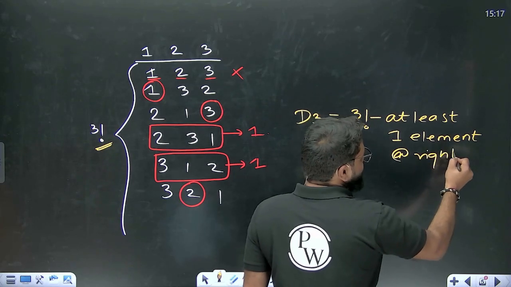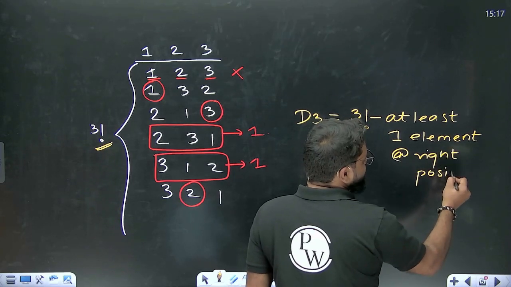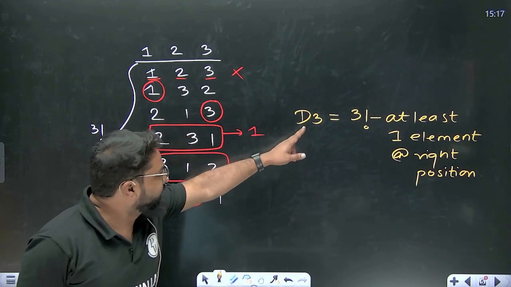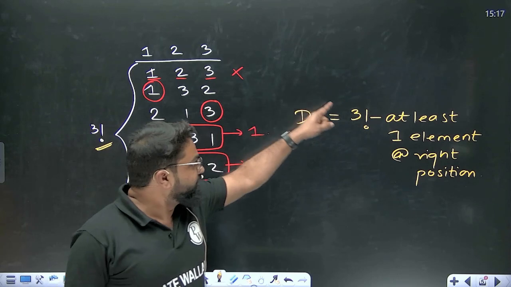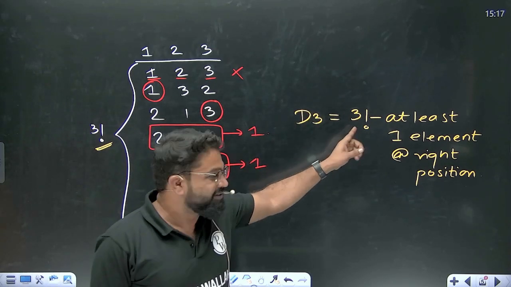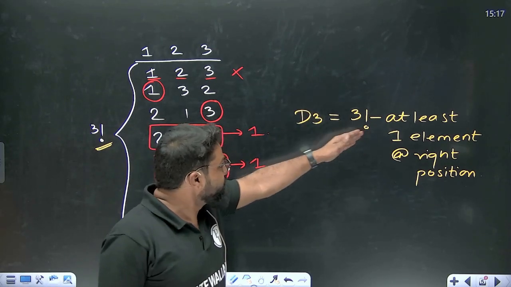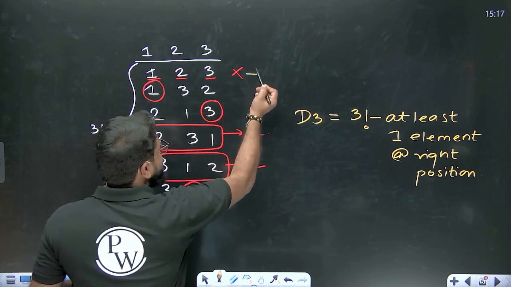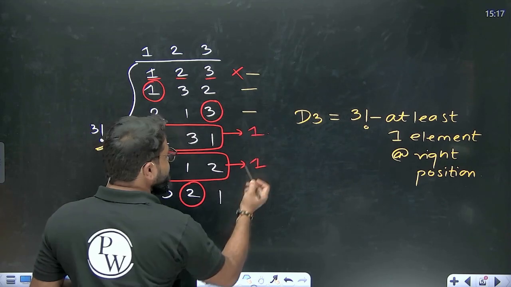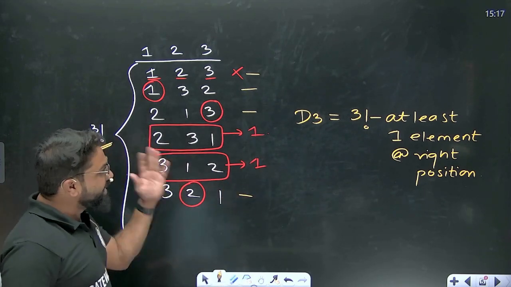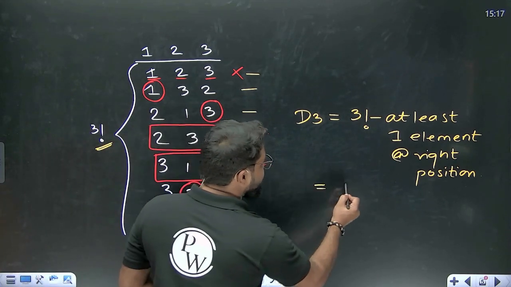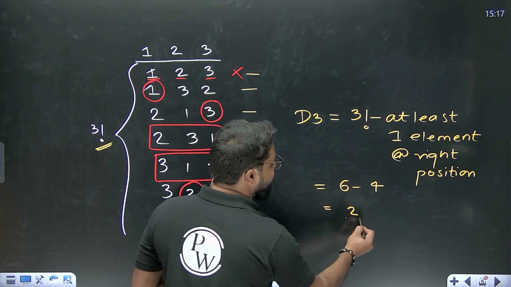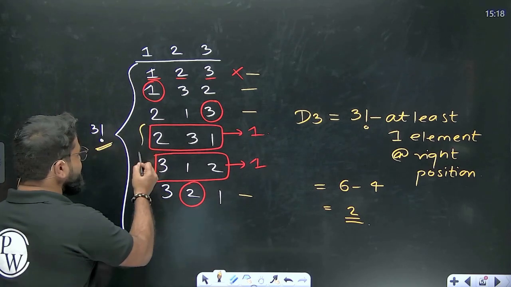So basically here you will be having this particular concept. What it is trying to say is that if you want to find out about D3, then first you have to write down all the possibilities, that means 3 factorial. Once you have written all the possibilities, out of that I have removed this, this, this, and this. That's how I get our answer. The total is basically 6, and out of that I have removed 4. So my answer is basically 2, and these 2 are the possibilities.